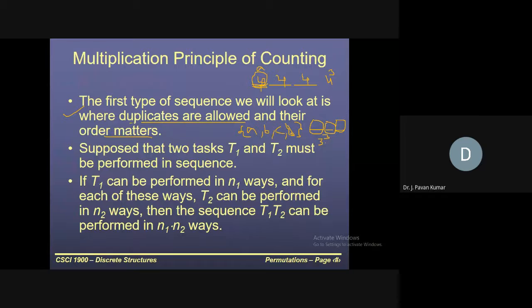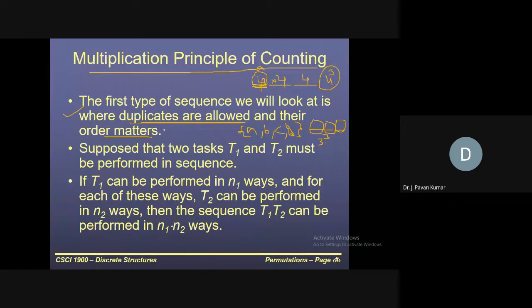This is with respect to this constraint: duplicates are allowed and order matters. Then 4 power 3 is the number of words we can form from 4 letters with 3-length words. This is the multiplication principle of counting. How can we count? Just see how many possibilities we have for each placement, each place: 4 here, also 4 here, also 4. So 4 power 3, we have to multiply it. That's why it is called the multiplication principle of counting. This is with respect to duplicates being allowed.